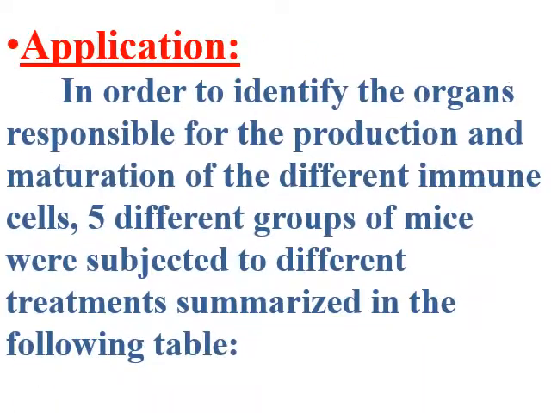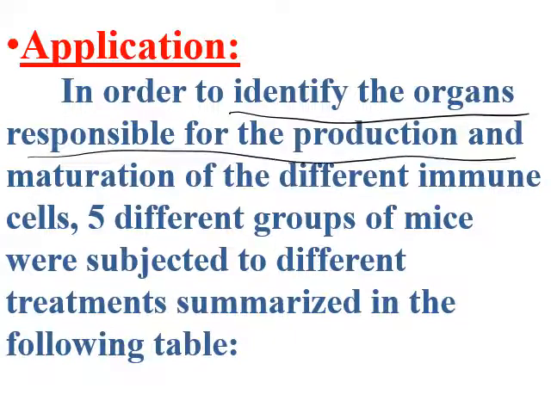Let's start now with this application. In order to identify the organs responsible for the production and maturation of the different immune cells, 5 different groups of mice were subjected to different treatments, summarized in the following table. So what is the aim of this experiment? The aim of this application is to identify the organs responsible for the production and maturation of different immune cells.